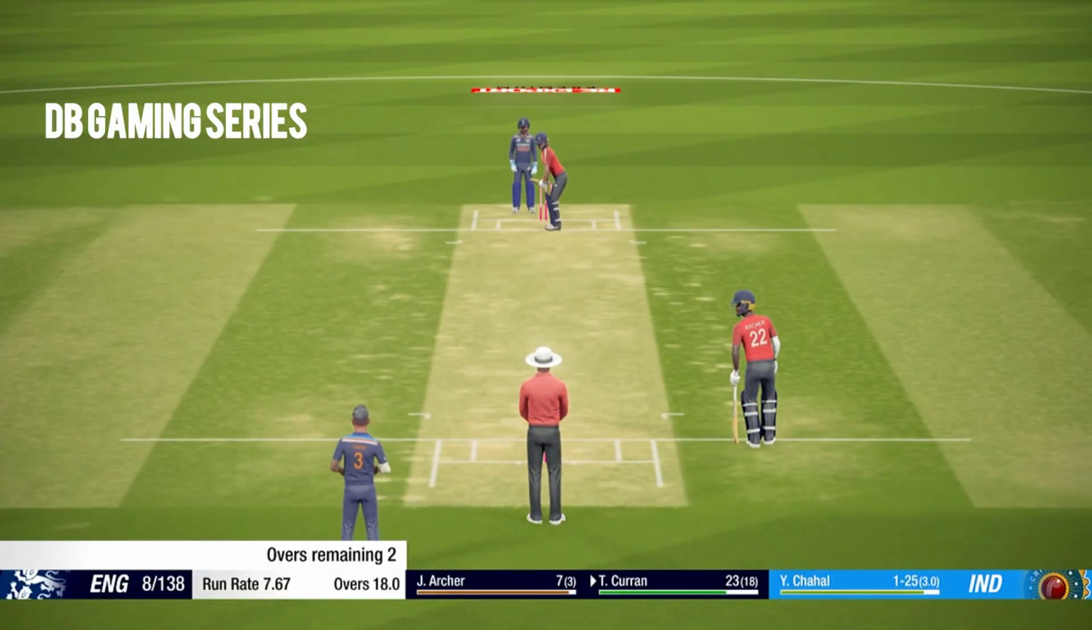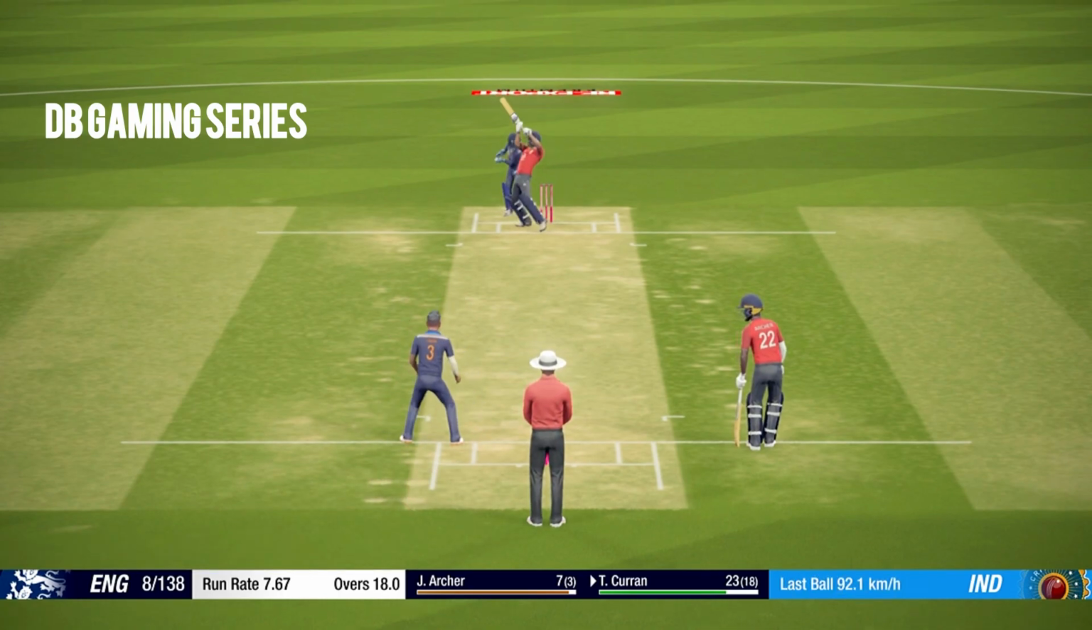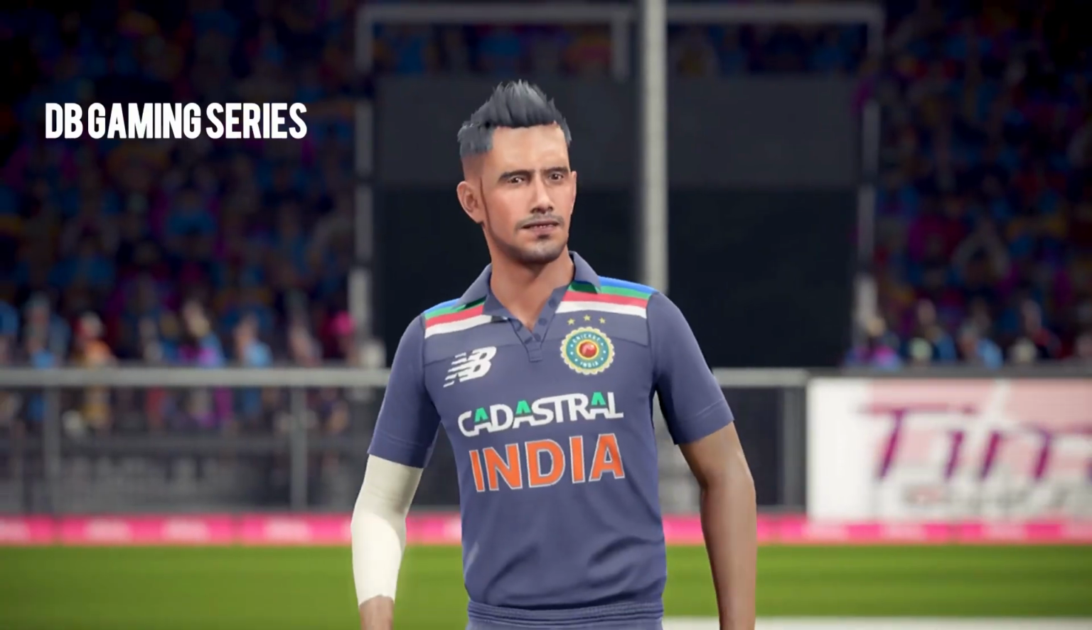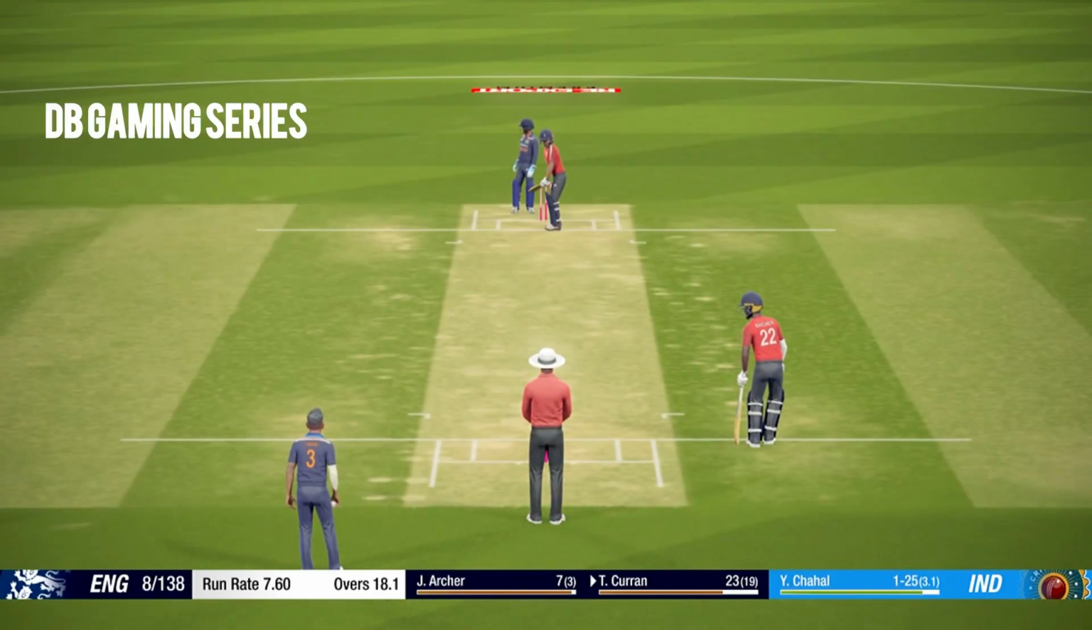Chahal coming to bowl his last over, I reckon. And brilliant delivery, dot delivery, well bowled by Chahal. Good speed and good length as well. And we've seen that kind of a dismissal today when Sundar bowled, so I think that may be the plan here.